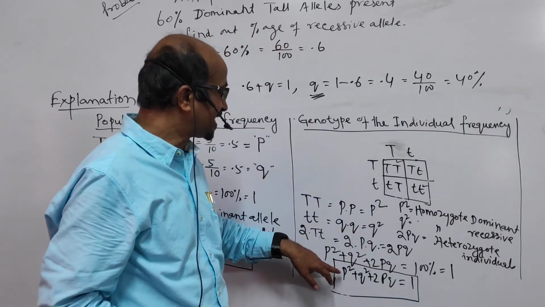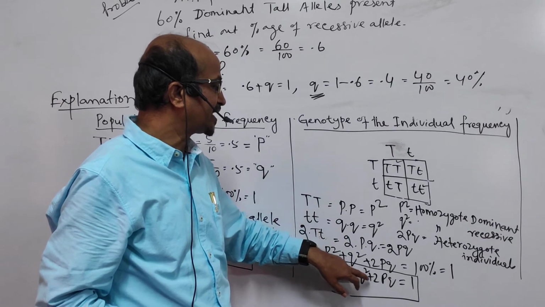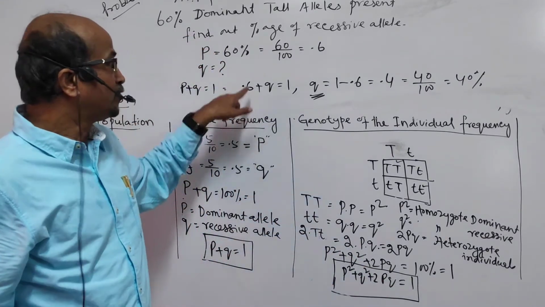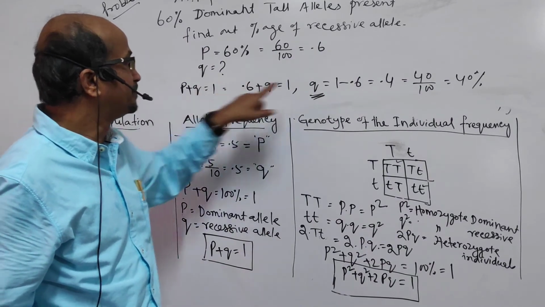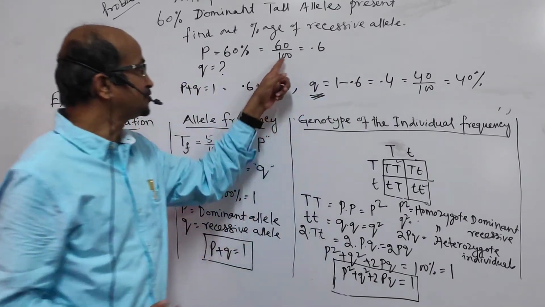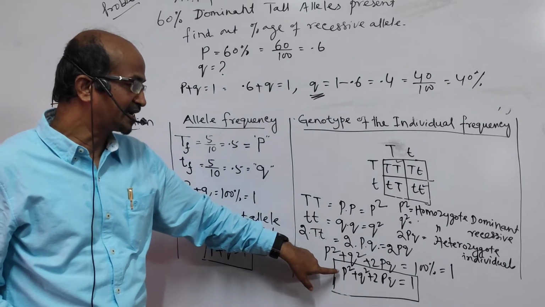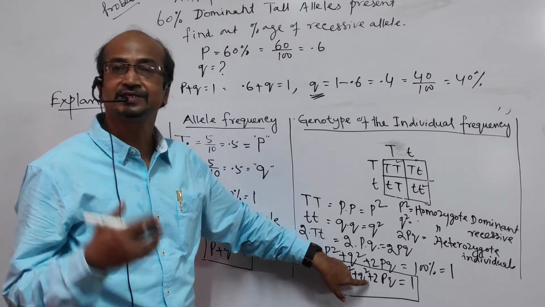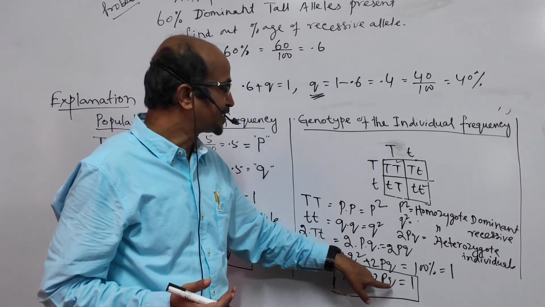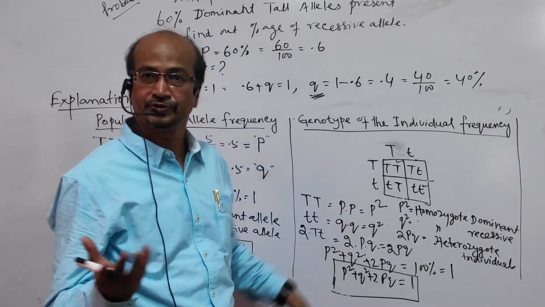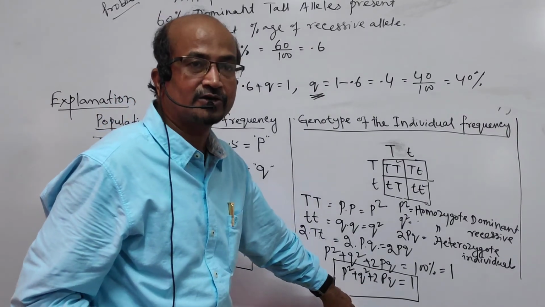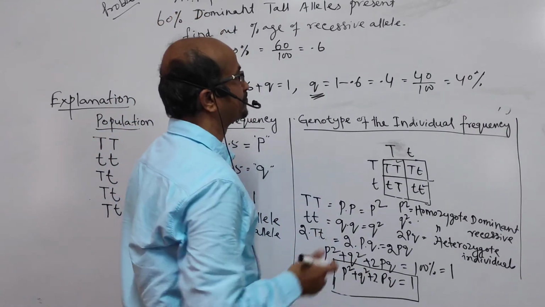To find that out, we have p square plus q square plus 2pq, that is 1. Once you know the value of p and q, you can find the value of p square, q square by squaring it, and p and q multiplied into 2. So it is easy. Let us see one problem out of this formula.